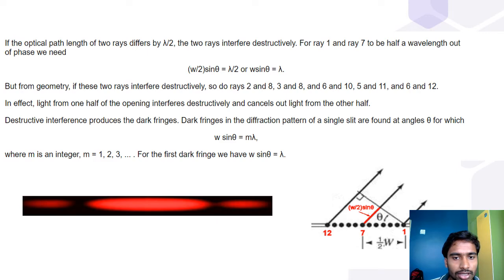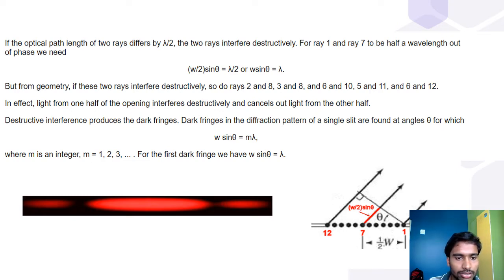Dark fringes in the diffraction pattern of a single slit are found at angles theta for which W sin theta is equal to m lambda, where m is an integer. m is equal to 1, 2, 3, and so on. For the first dark fringe, we have W sin theta equal to lambda.